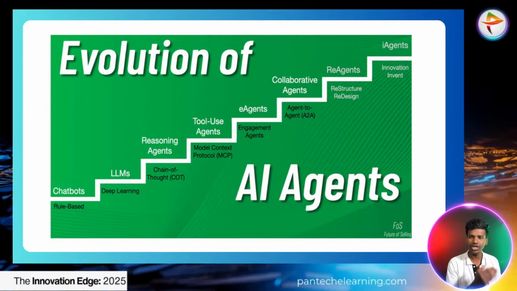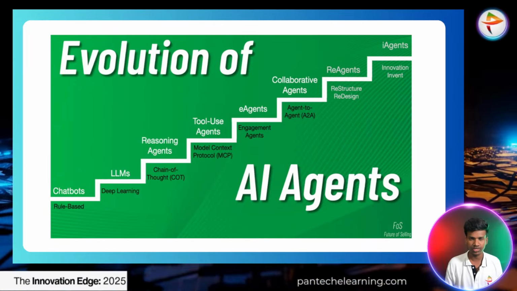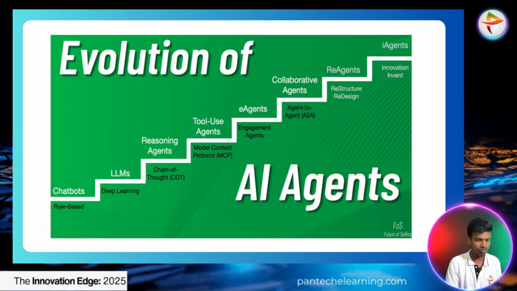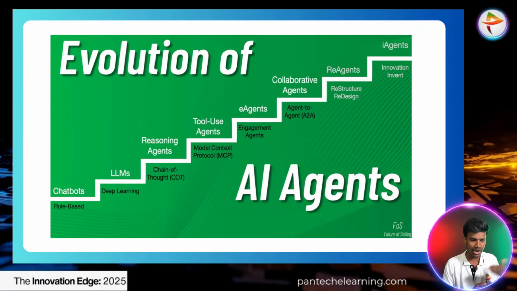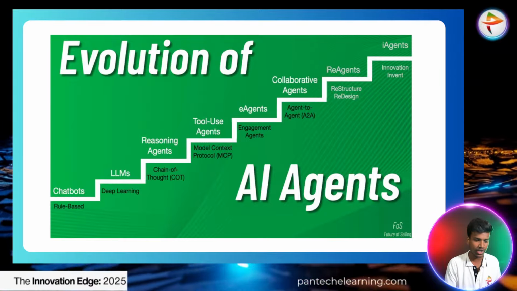So the chatbots only reply for similar questions only. They can't give a brief explanation about their work. Okay, so that's why that comes under the rule-based one. LLMs is the deep learning one. So already we know about that. LLM models are deep learning related.